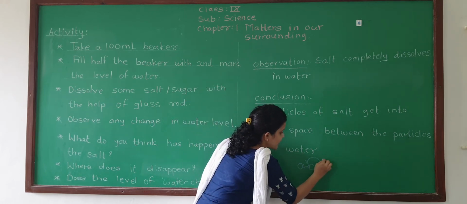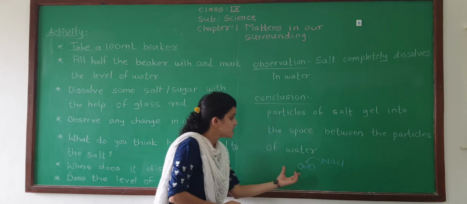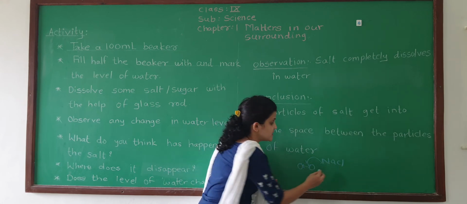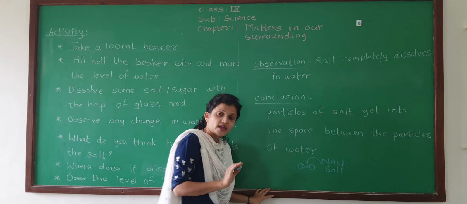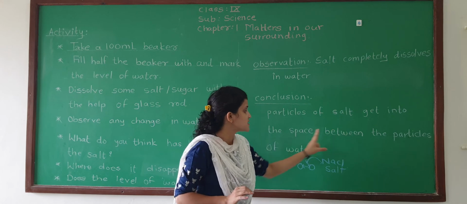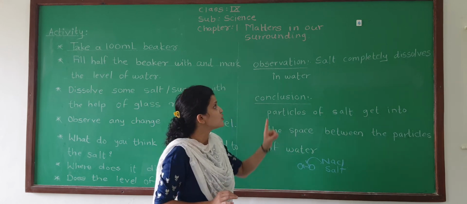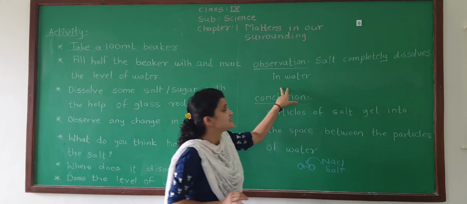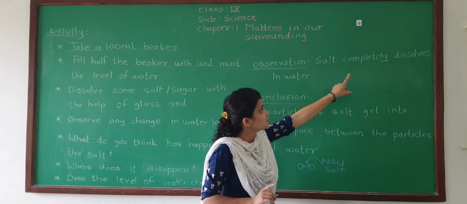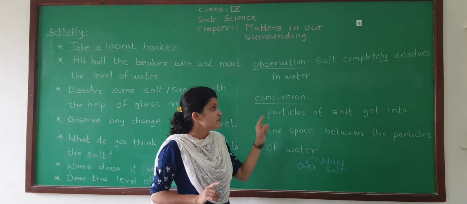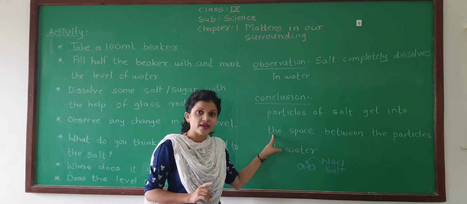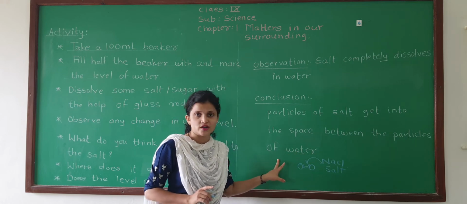When we add NaCl into water, the space between two water particles is occupied by the salt particles. That is why particles of salt get into the space between the particles of water, and hence we observe that the salt completely dissolves in water.